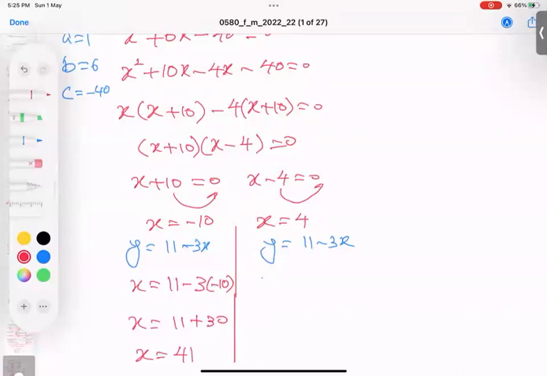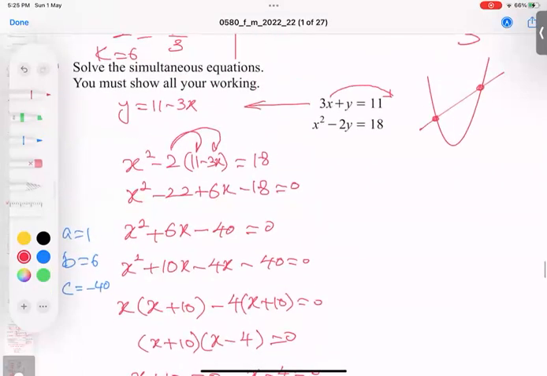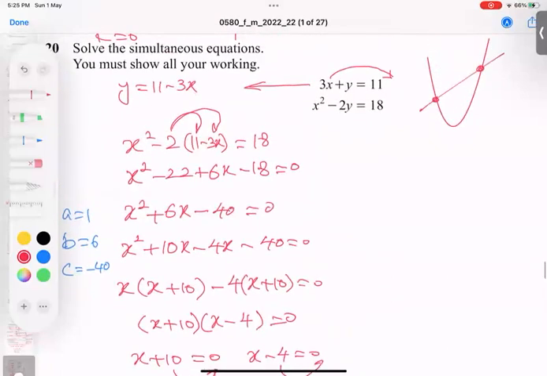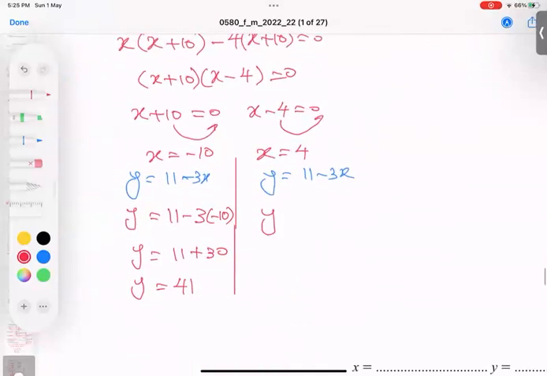Okay. Similar manner, Y is equal to, it is not X, sorry, there's a Y. Sorry, this is a Y. And 11 minus 3X, correct. Let me recheck. 11 minus 3X. And I'm keeping here negative 10. Become 30 and 41. So again, answer is 11 minus 3 times 4. So 11 minus 12.